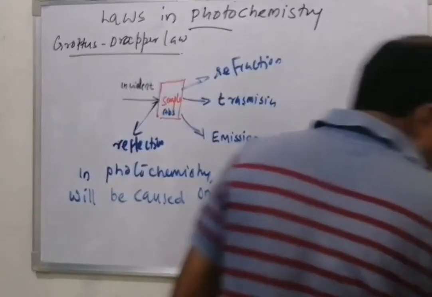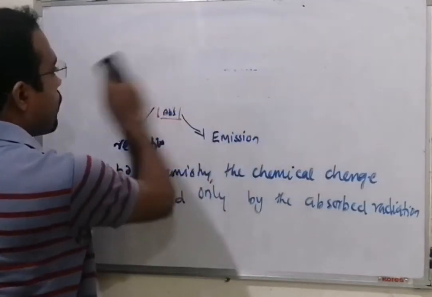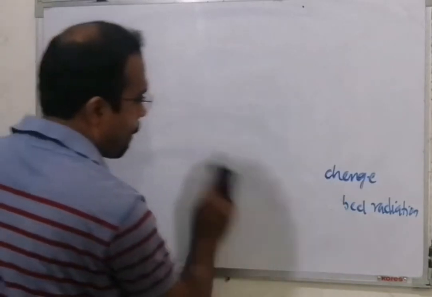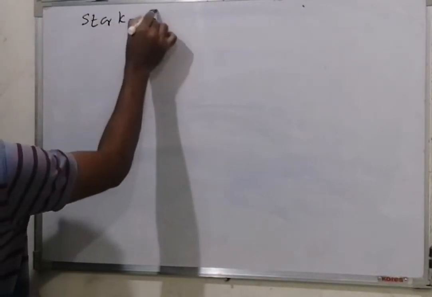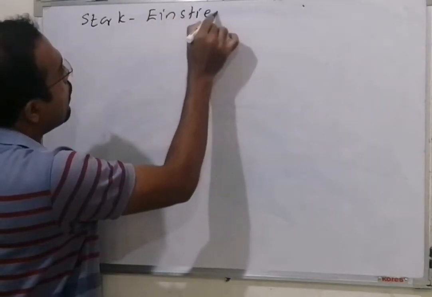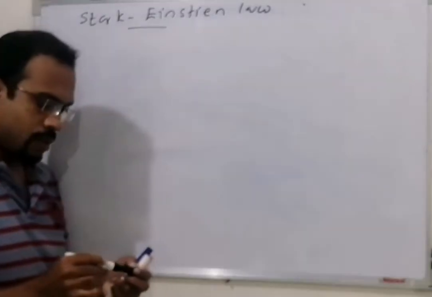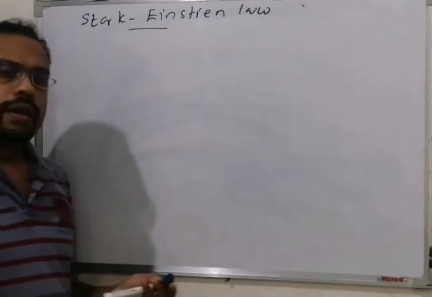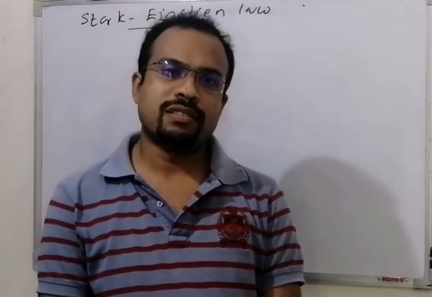Now we will go to the second law. Students, we will move to the second law. The second law is called the Stark-Einstein law. This is a law based on the quantum property of light.